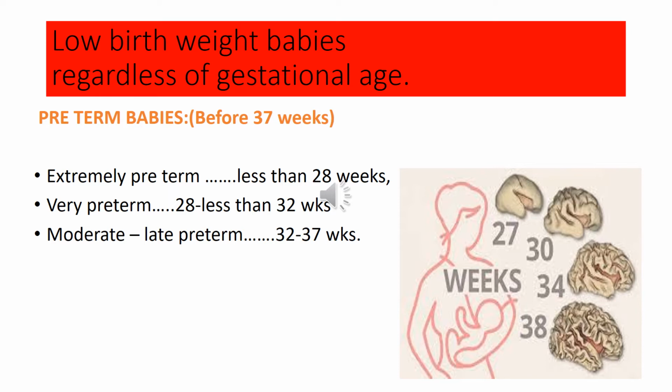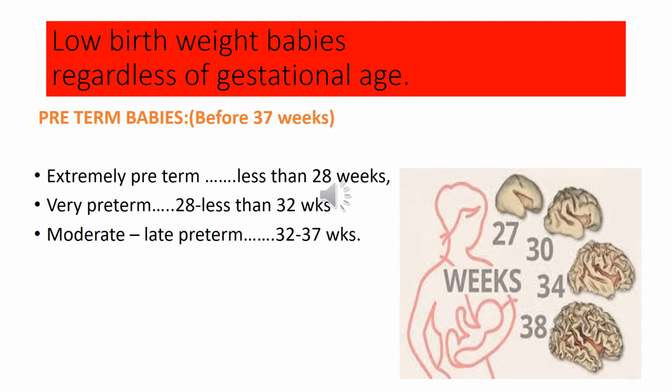The at term babies are those born from 37 completed weeks of gestation to less than 42 completed weeks, that is 259 days to 293 days of gestation. The post-term babies are those born at 42 completed weeks or anytime after that, that is from 294 days or above of gestation.